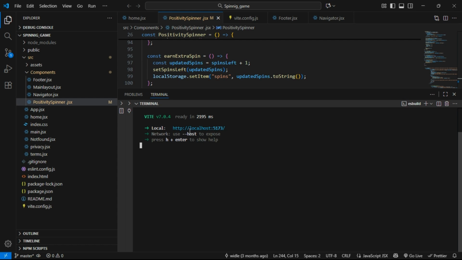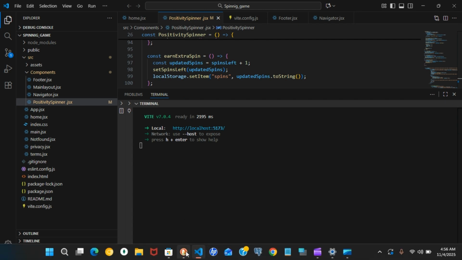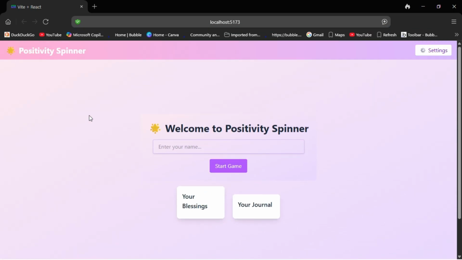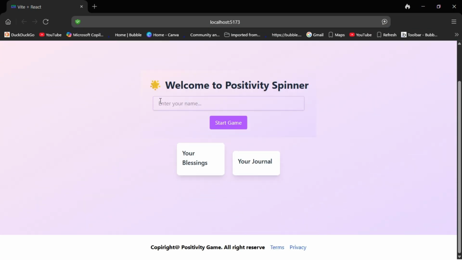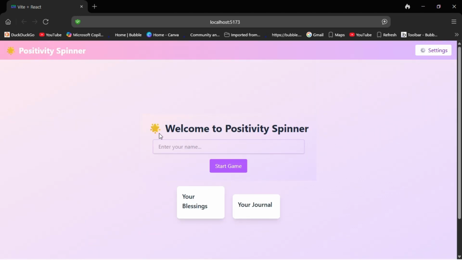As you spin, you get blessing. Let me show you a preview. This is the game that I will show you how I built. And you have to enter your name. Welcome to Positive Spinner. You have to enter your name. For example, whatever name you can enter. For example, I entered Jean. And now you start the game.